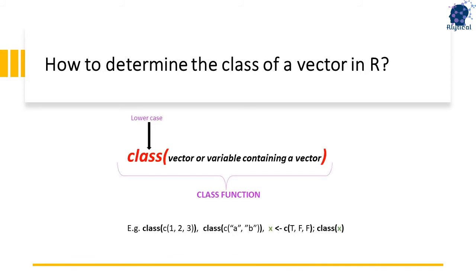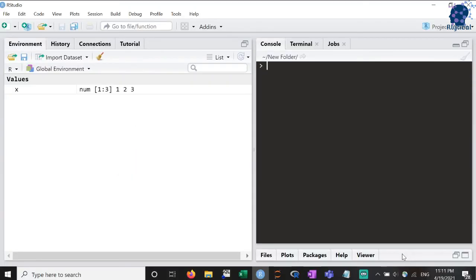As we are discussing vector types, we can also discuss an opposite scenario in which you receive a vector and wish to determine the nature of information stored within it, which is also known as the class of a vector. In order to determine the class, we pass the vector to the class function. As you see, when I pass this vector with elements 1, 2 and 3 to the class function, I get the output printed as numeric. Similarly, when I pass a vector with elements a, b and c to the class function, I get the output printed as character.